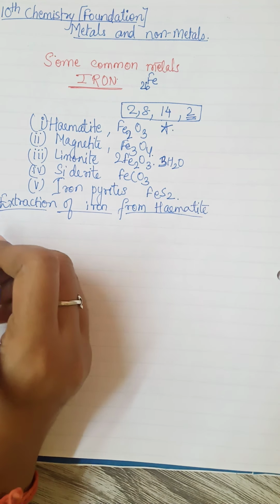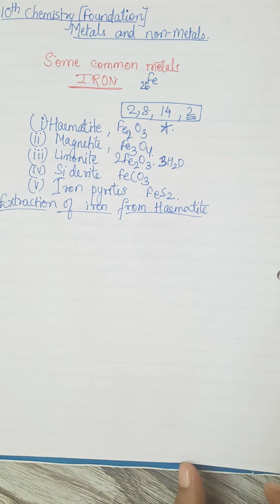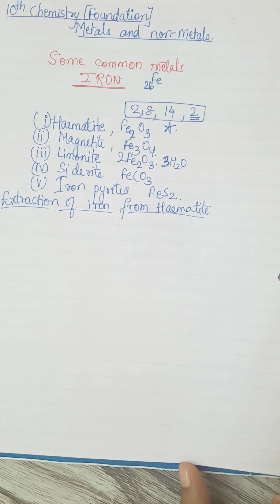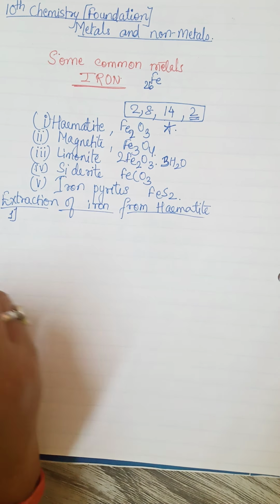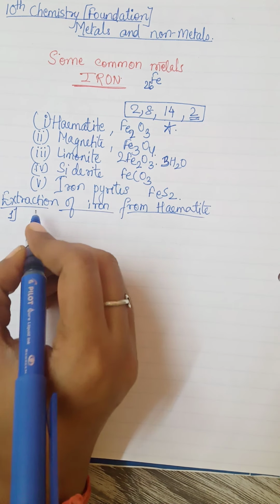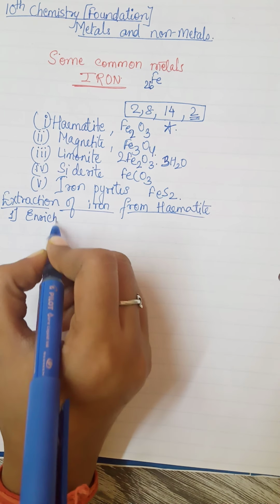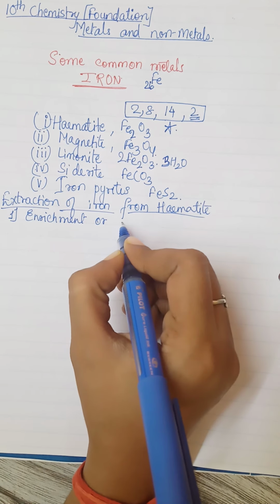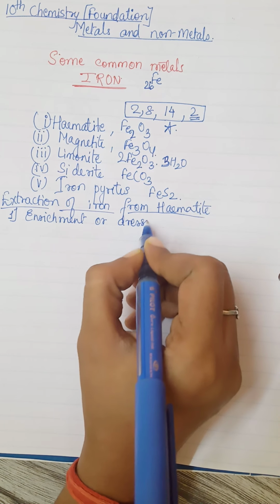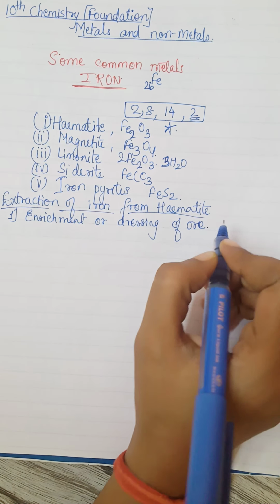So what is the very first step? According to me, the first step is nothing but the dressing or enrichment of the ore. So how do we do this?